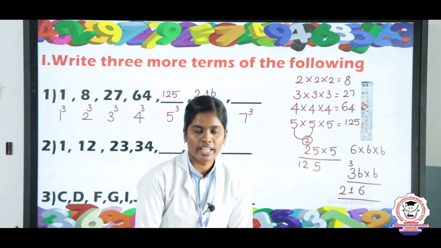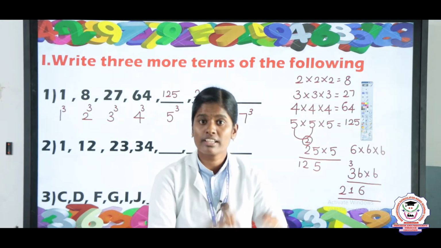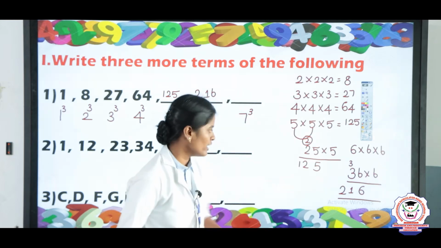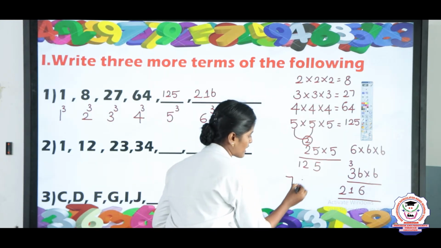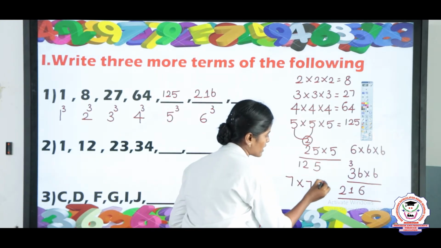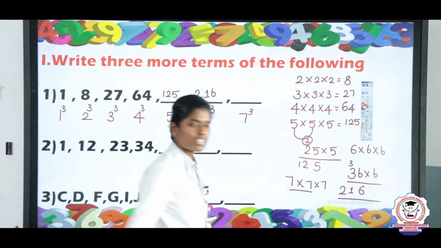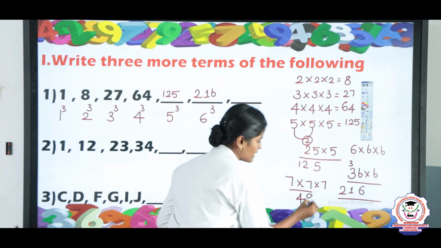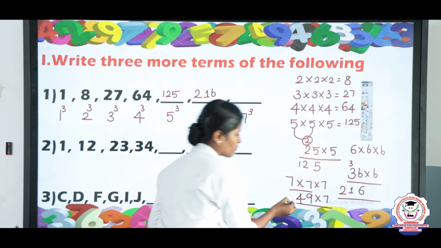So first you take and multiply 7 into 7 into 7. First, 7 7s are 49. Listen children, take 7 into 7 into 7. Here 7 7s are 49. Now 49 multiplied by 7.